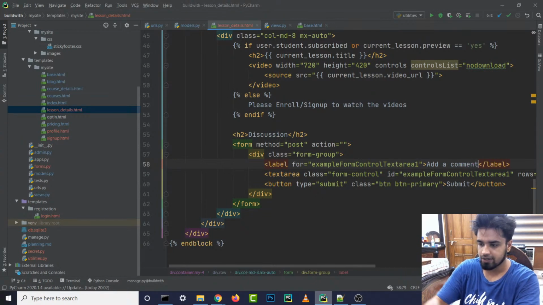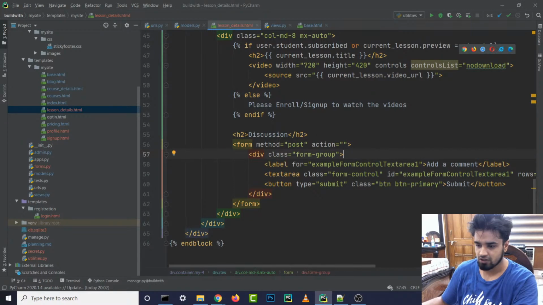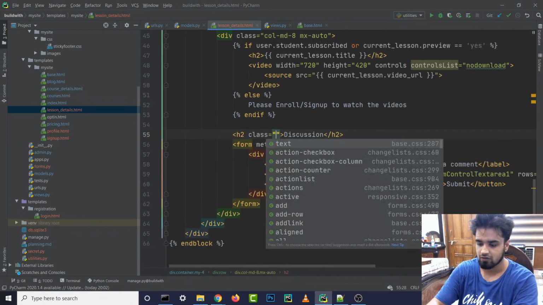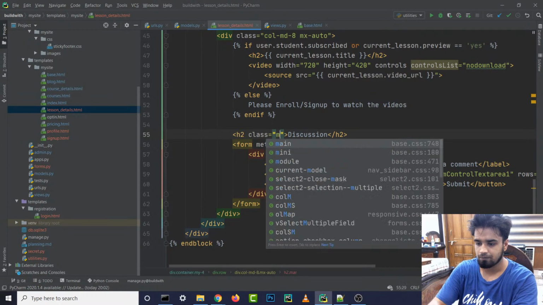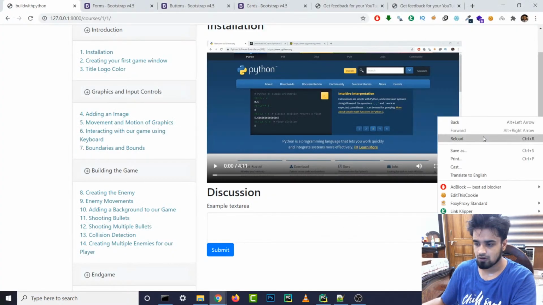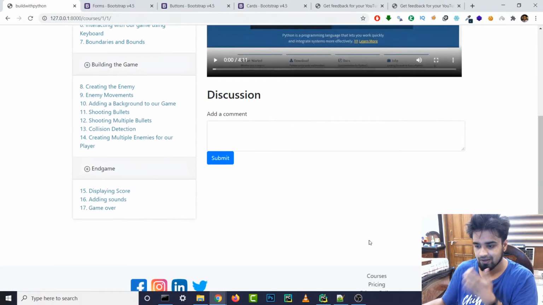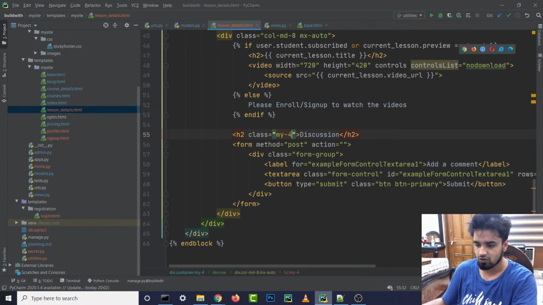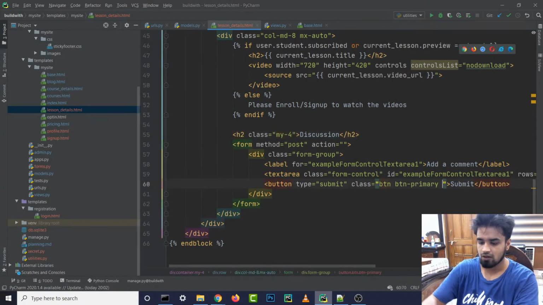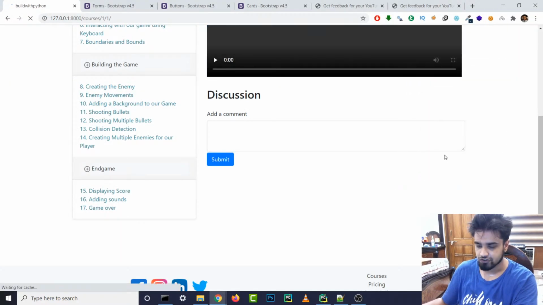Add a comment, right? And for right now I'm just going to give it some kind of a margin. Can write my-4. Yeah, okay. And we can also give a margin on this button, my-1. This should make it look at least half decent, right?